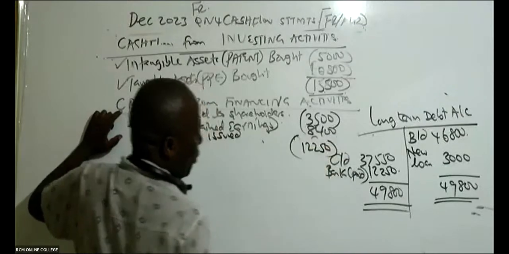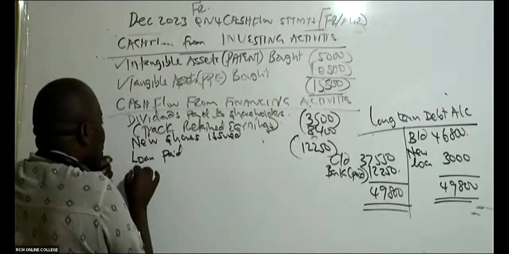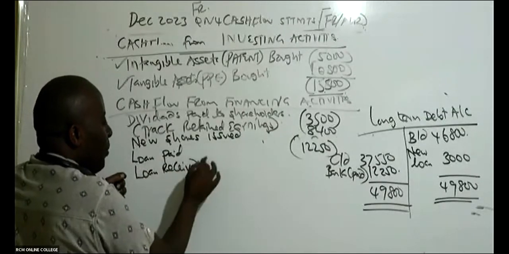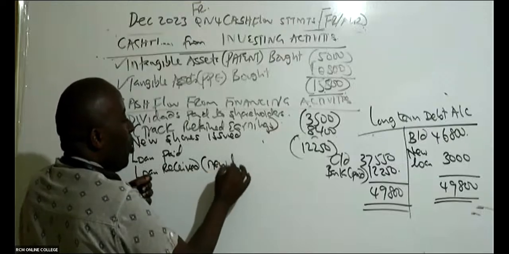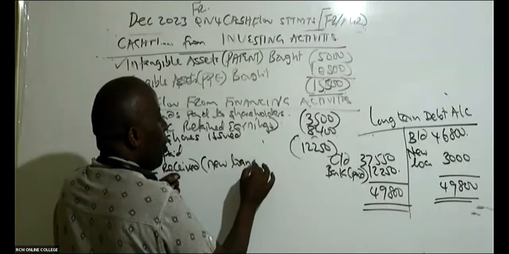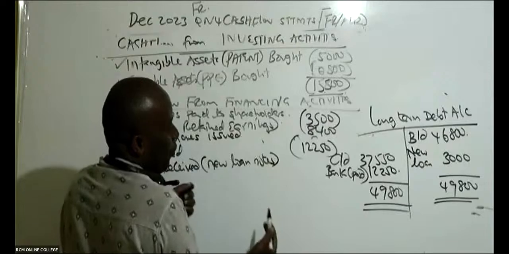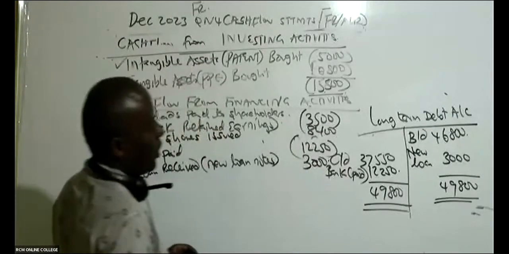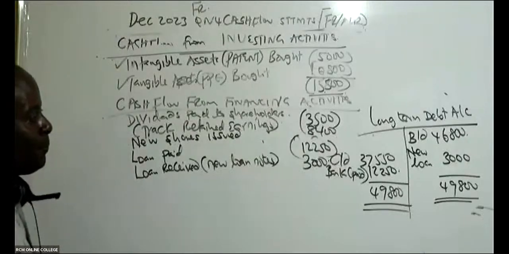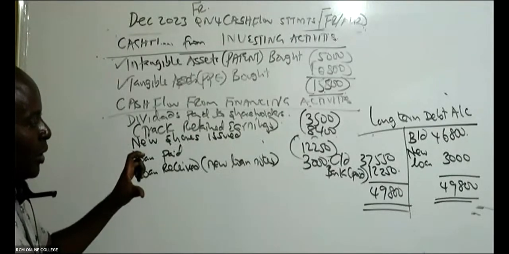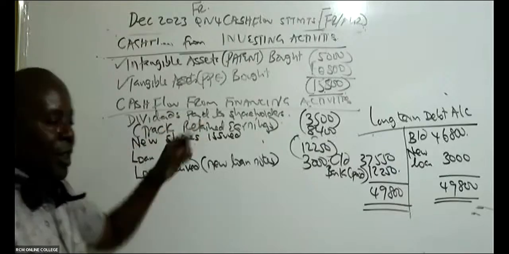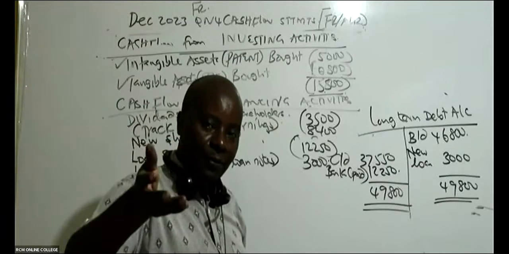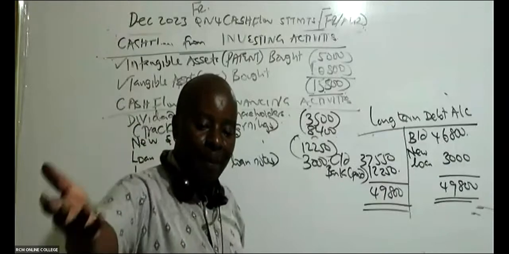So loan paid, of course, you put brackets. But you see, we also received a new loan. Loan received because of new loan notes. This one here, so many guys will forget. So the new loan note gave us 3,000 like that. So here we are looking at loan. For the financing activities, you must tell us how much did we receive and how much loan did we pay?